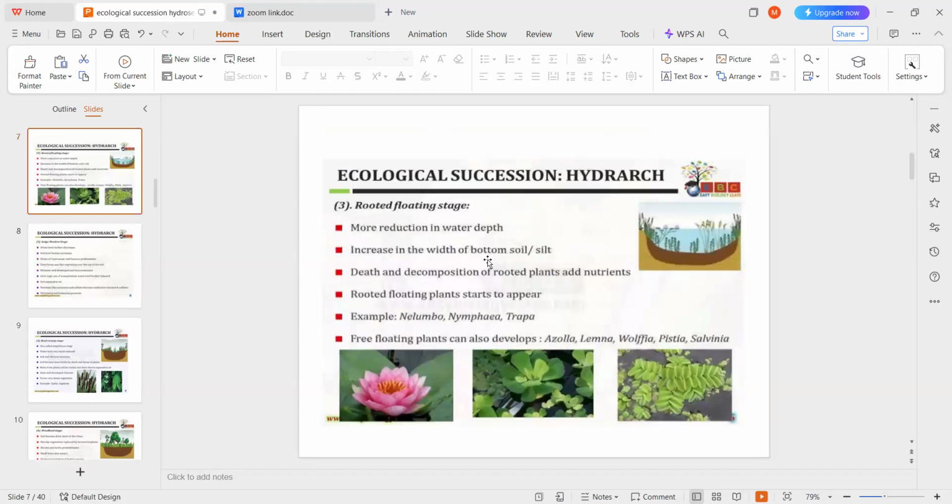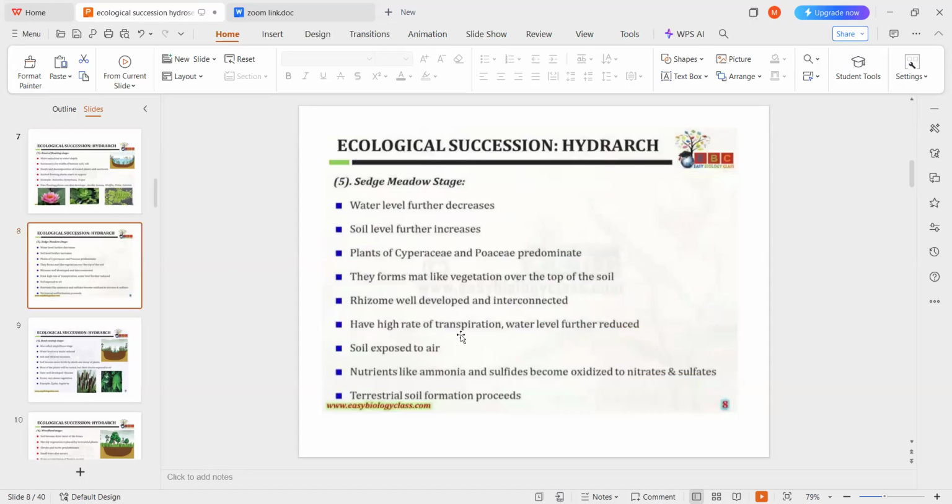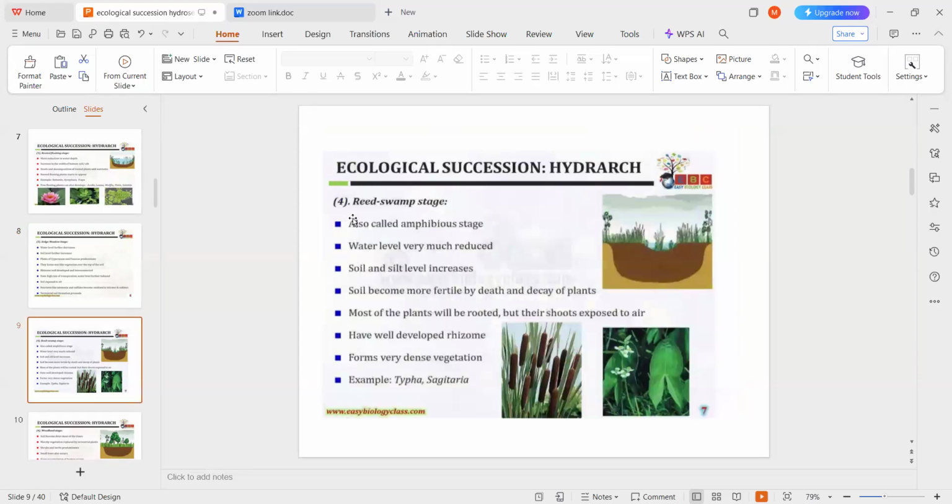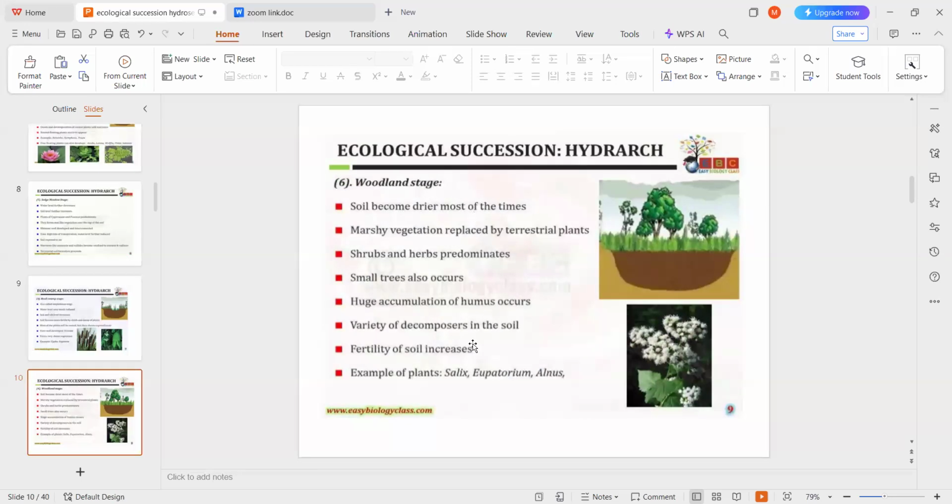In the rooted floating stage, the main plants growing are Nelumbo, Nymphaea and Trapa, along with free floating plants like Azolla, Lemna, Wolffia and Pistia. Next, in the sedge meadow stage, mainly Cyperus and Poaceae members are predominant. In the reed swamp stage, the main plants are Typha and Sagittaria. In the woodland stage, the main plants are Salix, Eupatorium and Alnus.